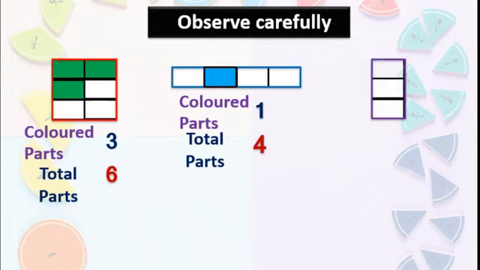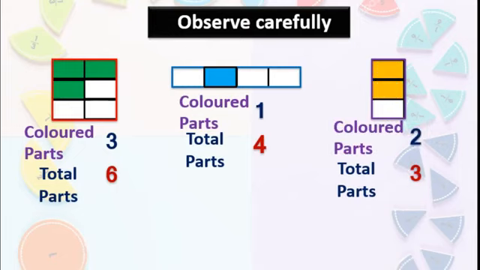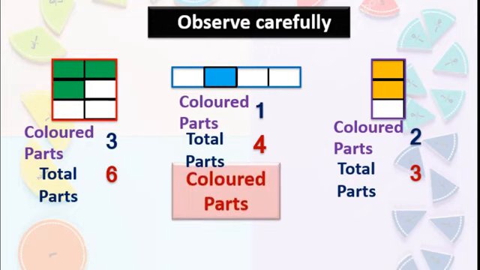Here also we are going to divide this picture. Total parts are 3, isn't it? Now what about the colored parts? How many? 2. Very good. Now we will write the colored part, the fraction, of these 3 figures.